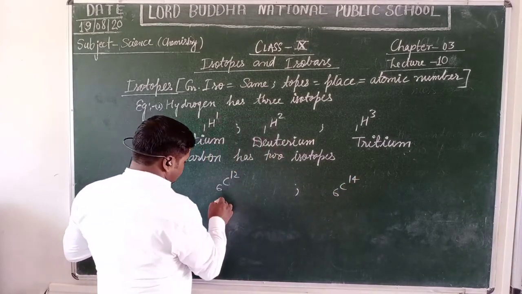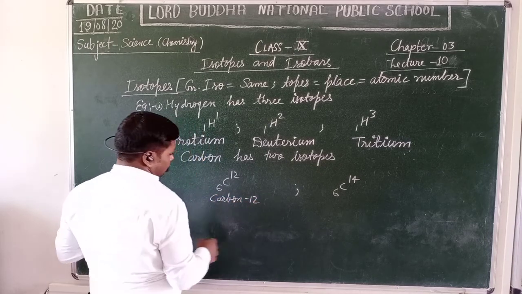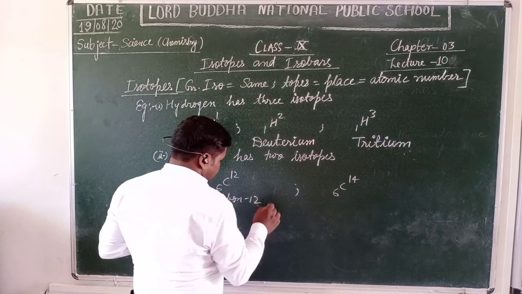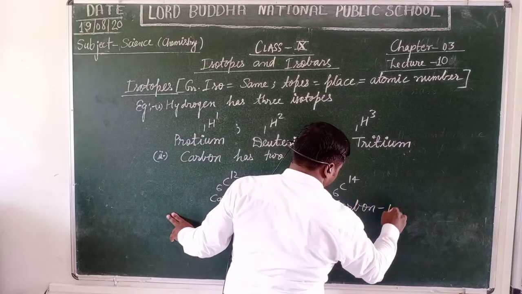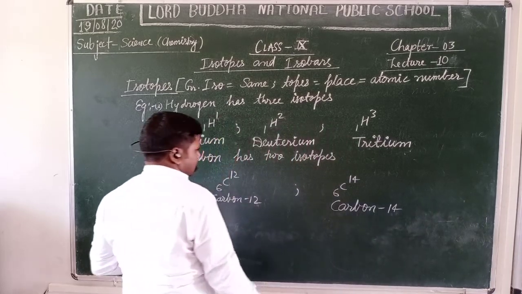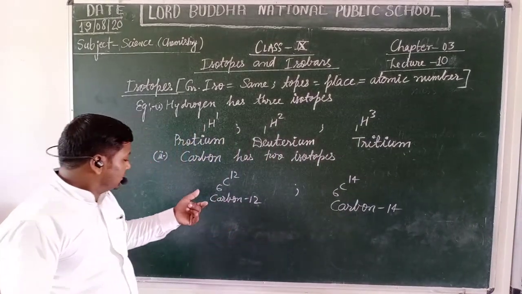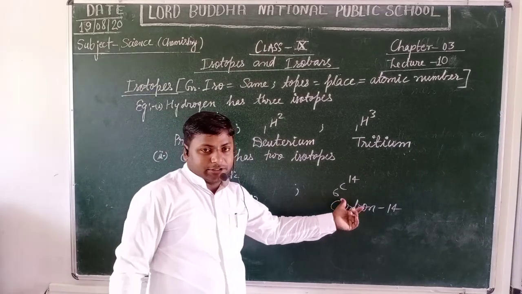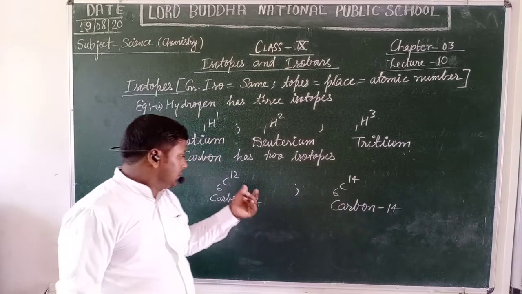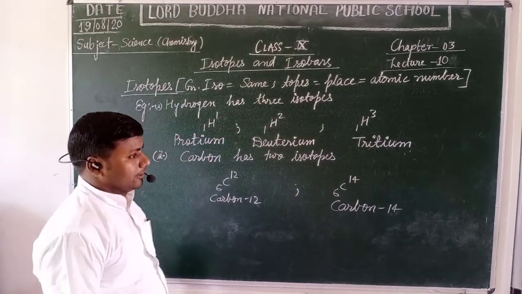This is known as carbon 12 and this is known as carbon 14. Yes, students. The atomic number of both carbon atoms is the same, but their atomic mass or mass number is different.